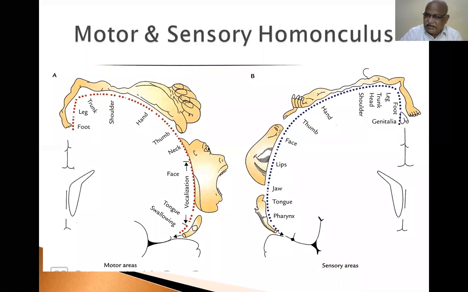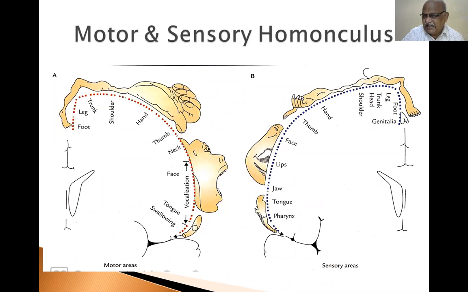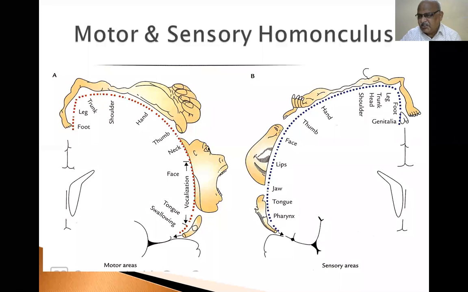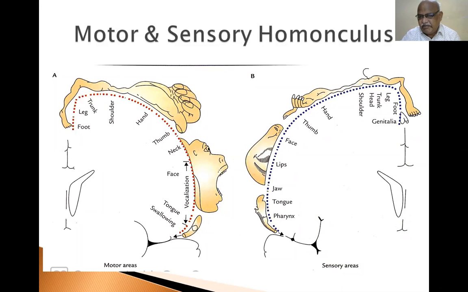The representation of human body parts area-wise in the central nervous system does not depend upon the mass. It depends upon the skill. For example, upper limb, which is more skilled, has got more functional area in the brain when compared with lower limb, which does not have much skilled movements like upper limb.